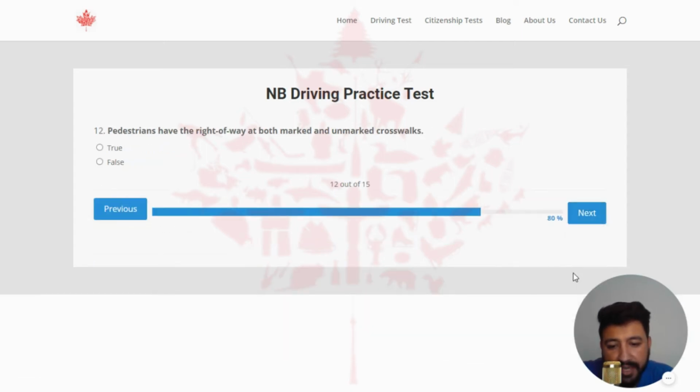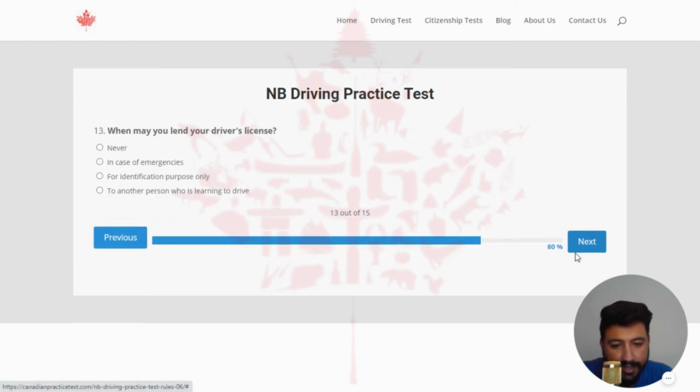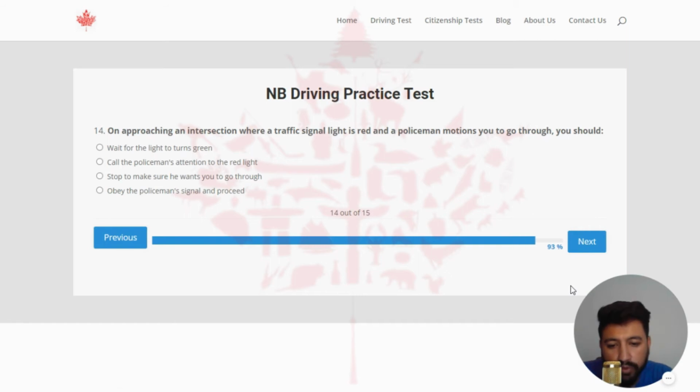Next. Pedestrians have the right of way at both marked and unmarked crosswalks. The right answer is true. Next. The third last question of quiz number 6 is, when may you lend your driver's license? The right answer of this question is never. Next. On approaching an intersection where a traffic signal light is red and a policeman motions you to go through, you should. The right answer of this question is obey the policeman's signal and proceed. So I'm going to select the last one.